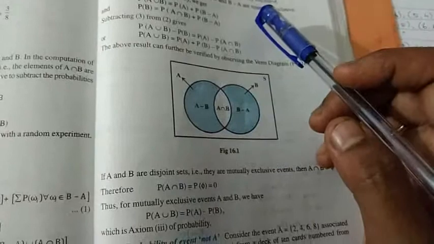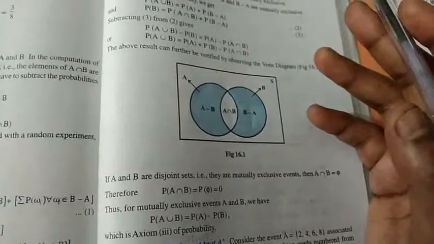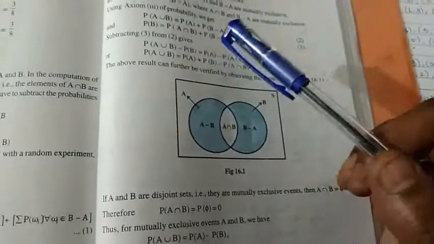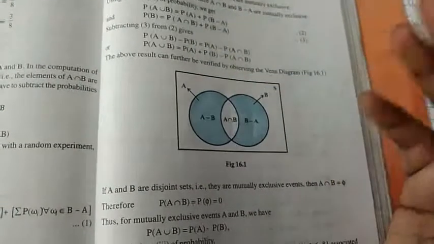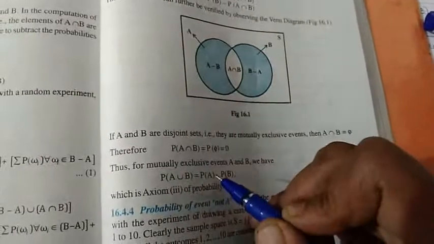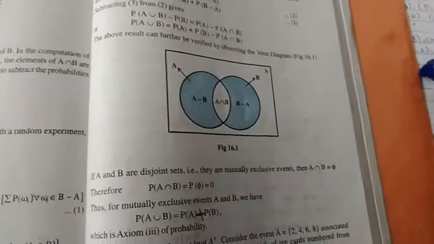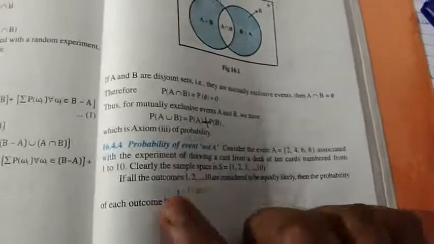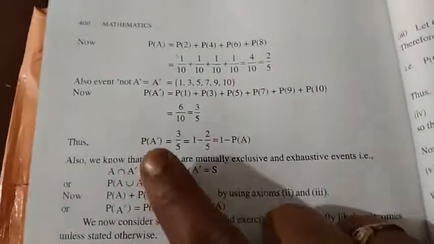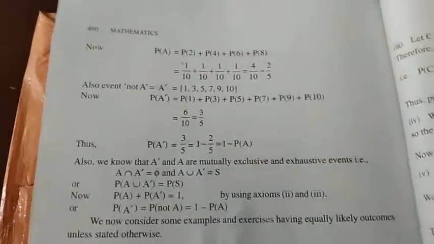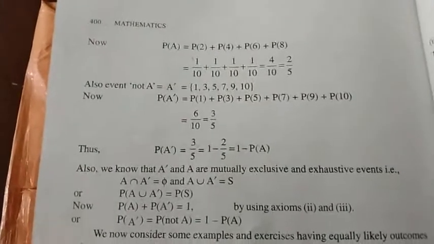If they are mutually exclusive events, then P of A union B is P of A plus P of B. There is no need of intersection. There is a mistake in the book. This is plus. P of A union B is P of A plus P of B. You need not subtract, right? Then what is probability of event not A? Not A means complementary, right? So P of A dash is nothing but 1 minus P of A. P of A dash is 1 minus P of A.